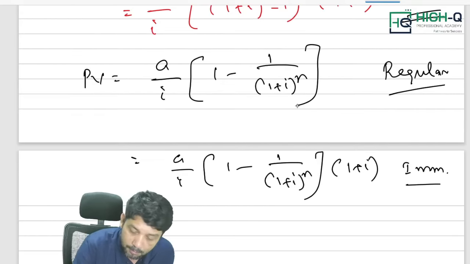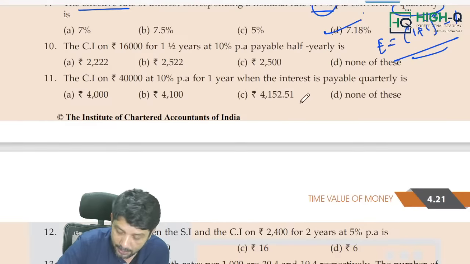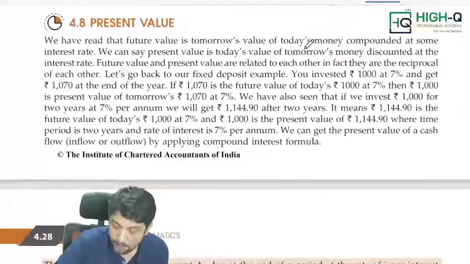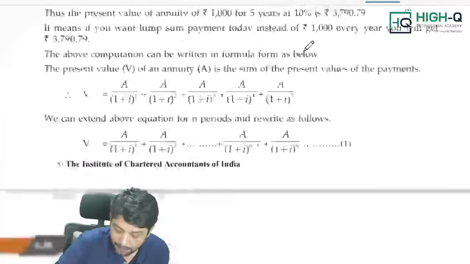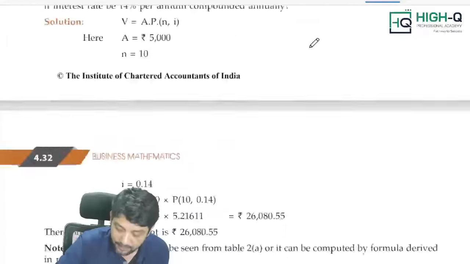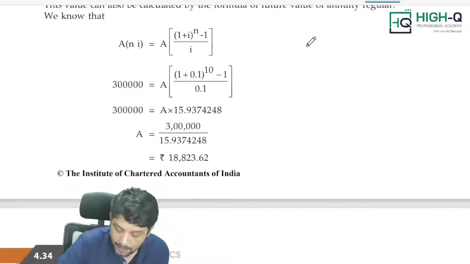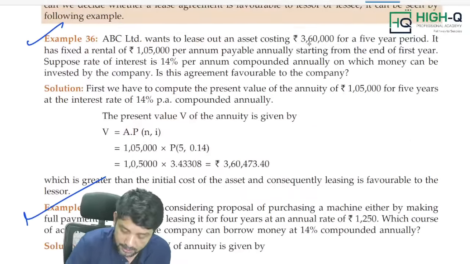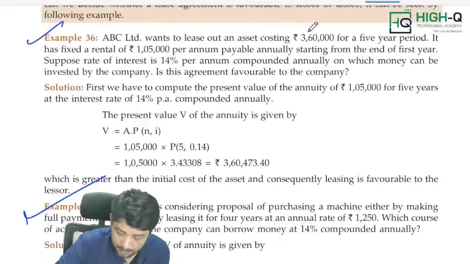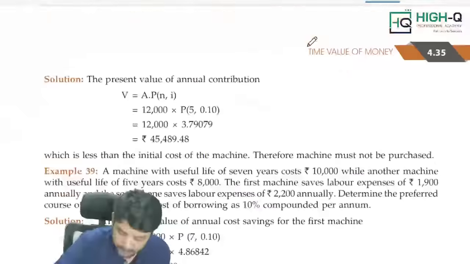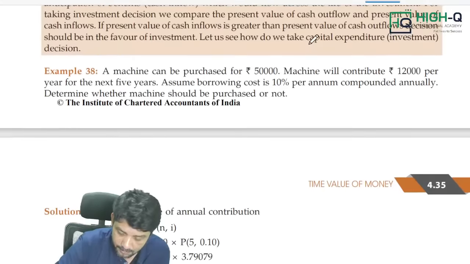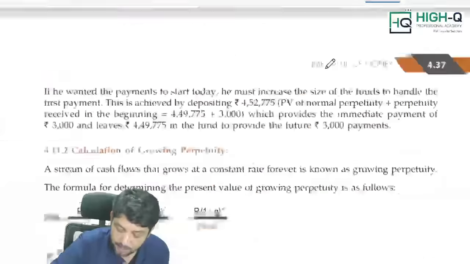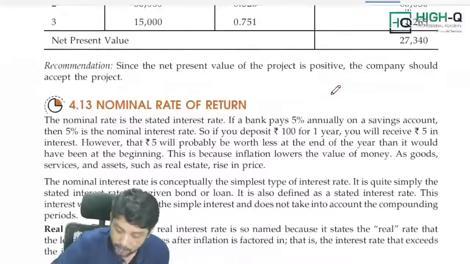Now let me do the problem, my dear, so that you will come to know what exactly the annuity problems are. Now look at this, such a simple one. But before I proceed, I would like to mark a few sums. Definitely these questions are going to be asked in the exam. That is example number 36, 37, 38, 39. So mark my words, these questions are highly expected in the examination, please don't ignore it.